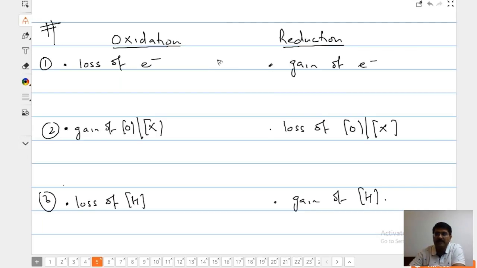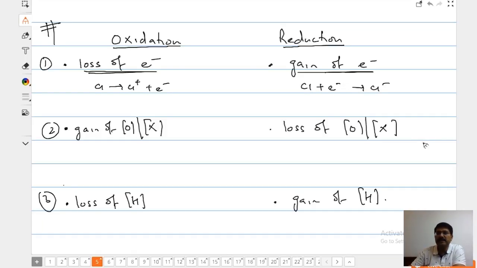Oxidation is loss of electron, whereas reduction is known as gain of electron. Chlorine goes to chloronium ion. This is loss of electron. Chlorine plus electron forms chloride ion. This is going to be reduction.